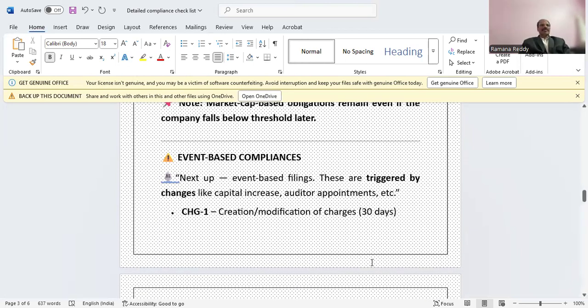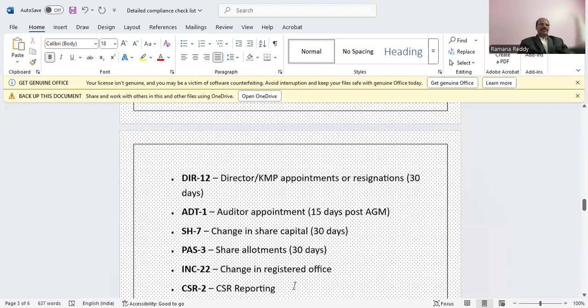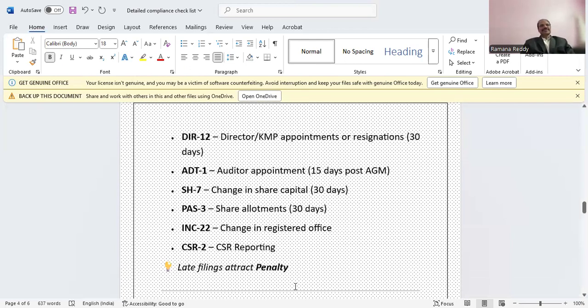And there are event-based compliances which trigger on things like capital increase, auditor appointments, and charge creation. Charge creation is CHG1, even for modification of charge, within 30 days. DIR12 is for appointment of a director, KMP, or resignations within 30 days. ADT1 is for auditor appointment within 15 days from the AGM. SH7 is for change in share capital within 30 days. And Form PAS3 is for share allotment within 30 days.